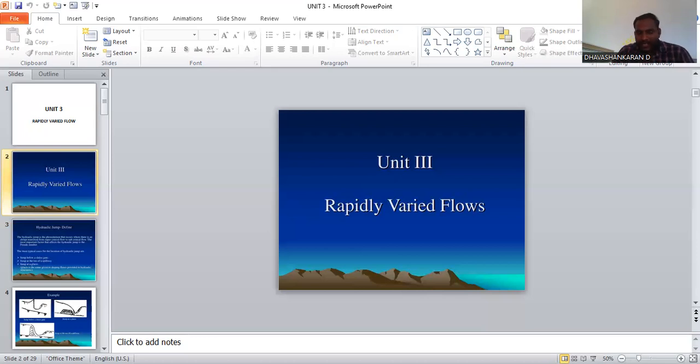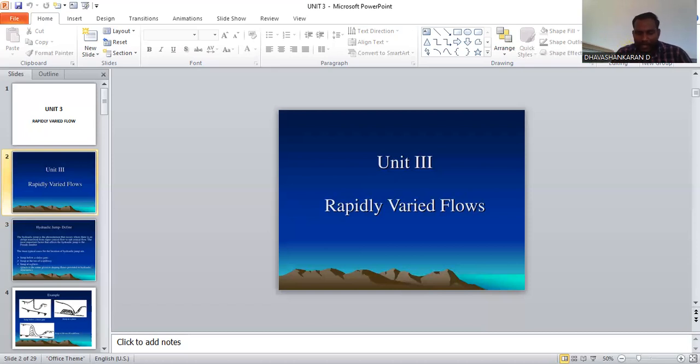This point is called the transition state, where the water changes from one state to another.